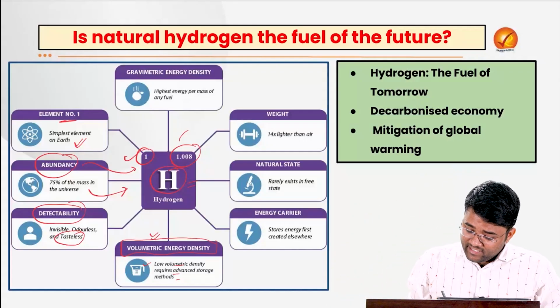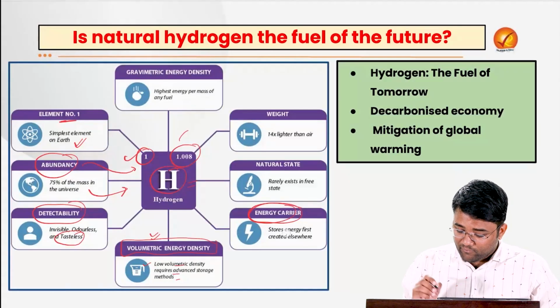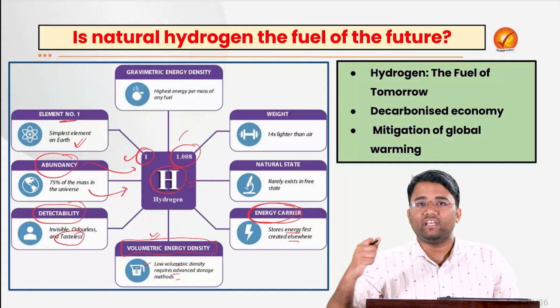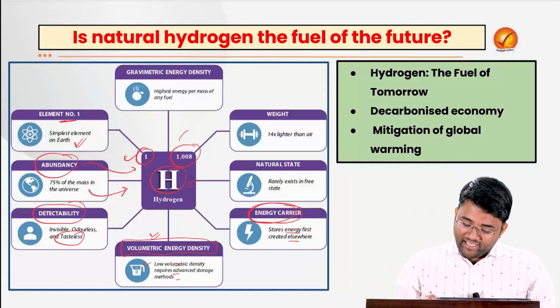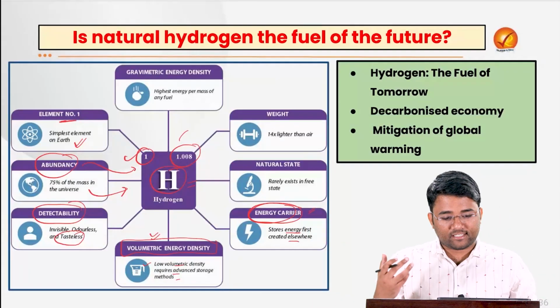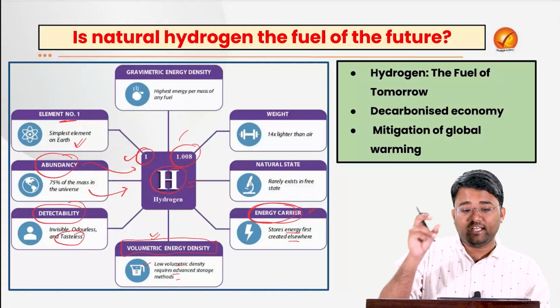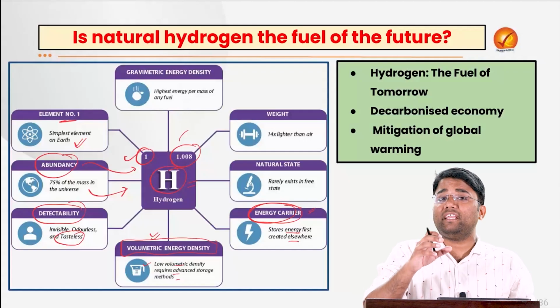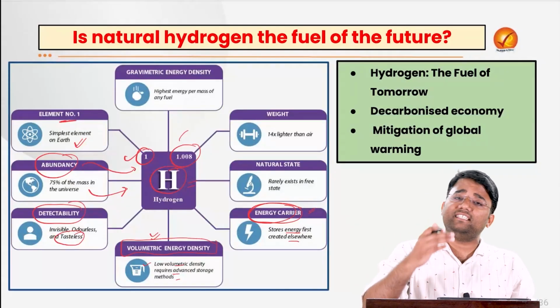And it is an energy carrier, meaning it stores energy that is created elsewhere, for example with the help of solar energy, oil, etc. So an energy carrier can be defined as a substance or system that moves energy from one place to another, like a battery or fuel, and it doesn't make energy by itself, rather it just delivers it.